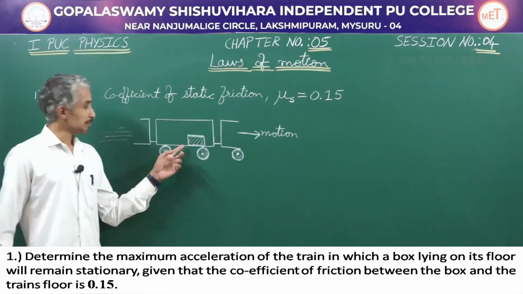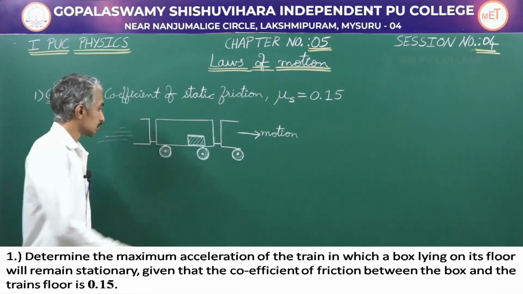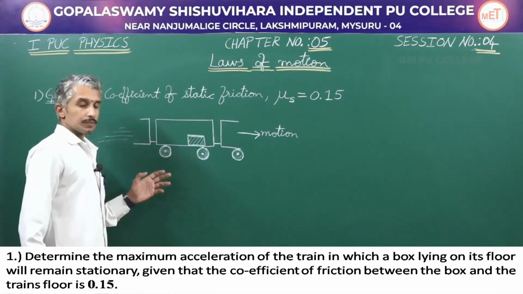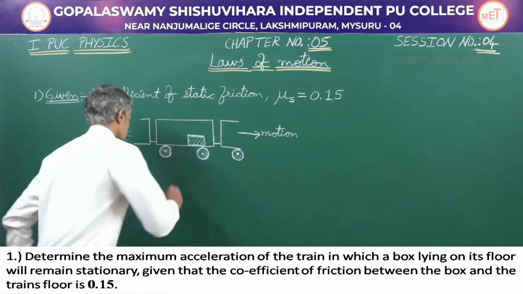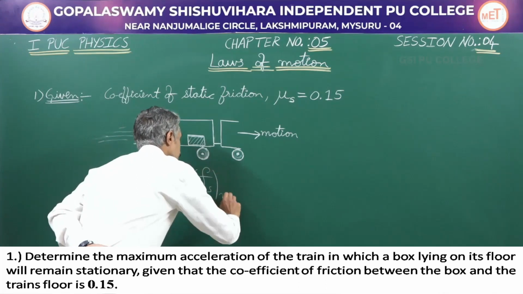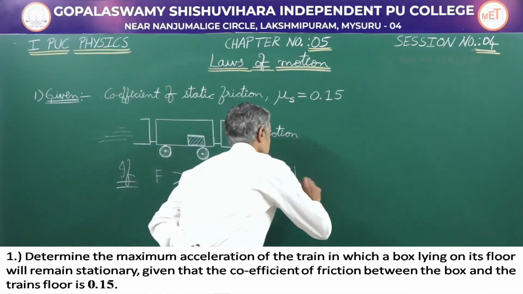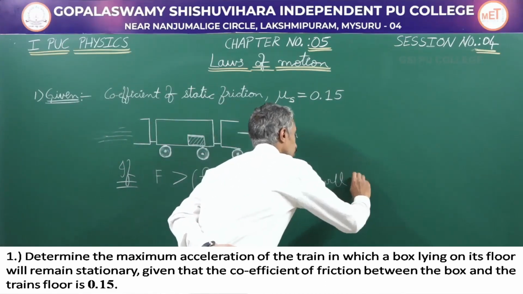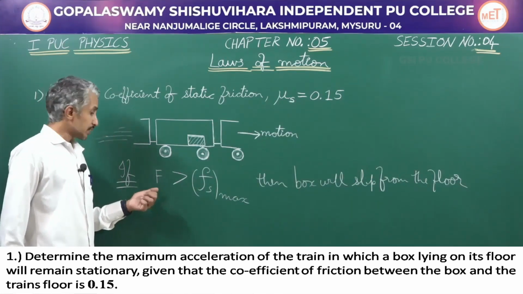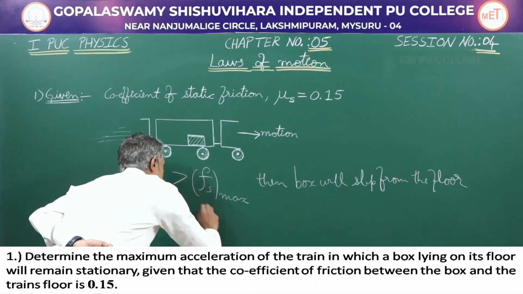The same is going to happen even in the case of this problem, where a box kept in the compartment of a train can slip from the surface and hit the other end. So what is the case there? If the force resulting in acceleration is greater than the limiting friction, then the box will slip from the floor. Therefore, the maximum permissible limit will have to be, F will have to be less than or equal to limiting friction.